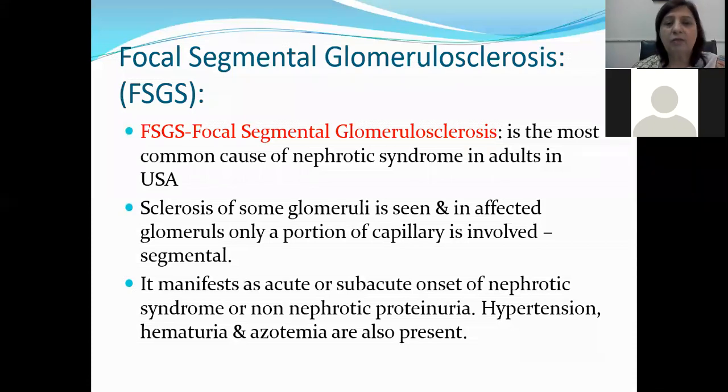It manifests as an acute or subacute onset of nephrotic syndrome or non-nephrotic proteinuria. There is going to be hypertension, hematuria, and azotemia also present. So in focal segmental glomerulosclerosis, there is going to be sclerosis of some of the glomeruli, and in these glomeruli, some of the capillary segments are normal while others are involved, and it manifests as acute or subacute nephrotic syndrome with non-nephrotic proteinuria; hypertension, hematuria, and azotemia are also present.